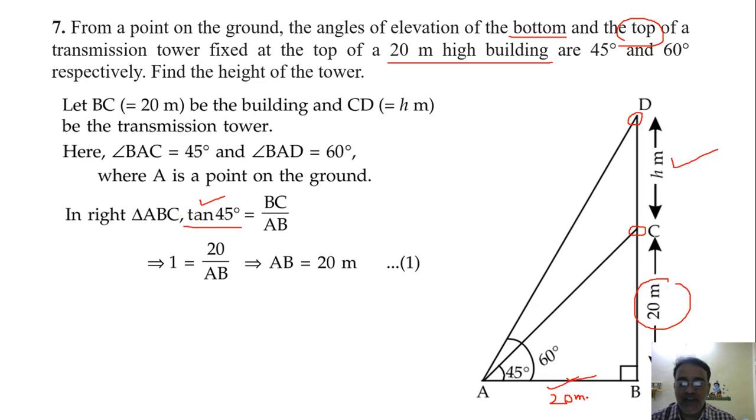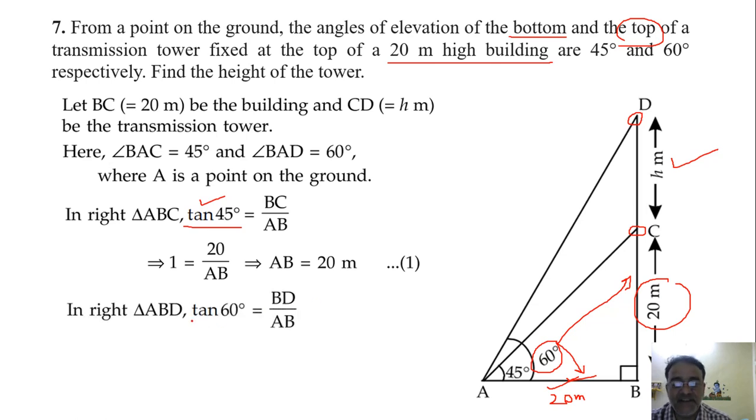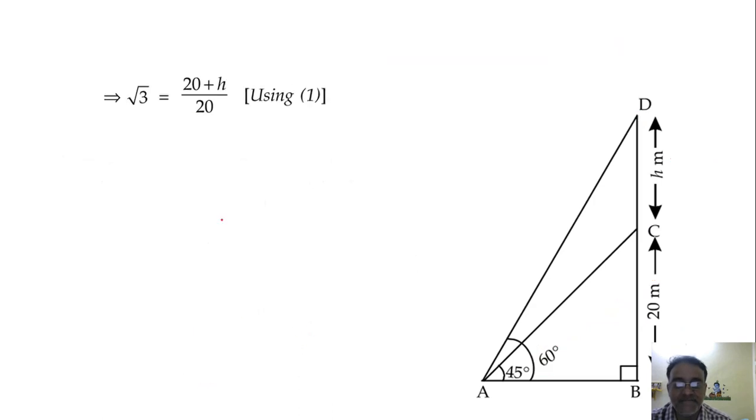Now we have to find H. तो फुल ट्राइंगल लेंगे आप. सो फुल ट्राइंगल के लिए भी सेम 60 डिग्री के लिए ये पूरा फुल साइड ऑपोजिट होगा और ये एडजेसेंट, राइट. So in triangle ABD, tan 60 degree is equals to BD upon AB. What is the value of tan 60 degree? Root 3. And BD is H plus 20. And AB we got 20. Right? So इसको यहाँ शिफ्ट करो, 20 root 3 हो जाएगा. So 20 root 3 is equals to 20 plus H.